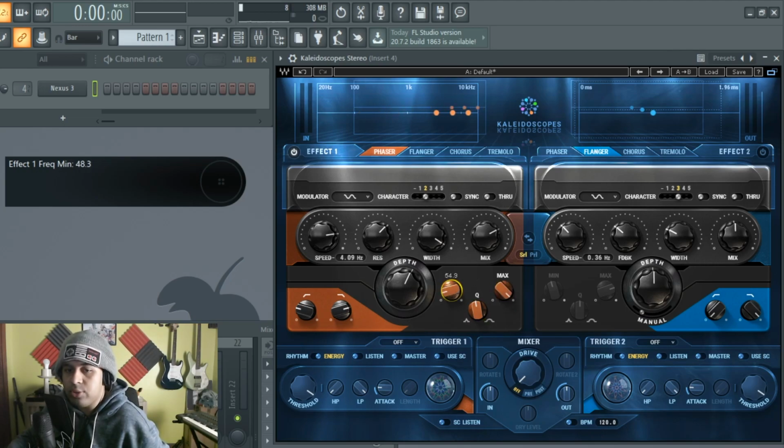Oh yeah, I forgot to talk about this one. Over here we have the frequency range for what we want to affect. So let's say we want to only affect about 7.5 thousand frequencies and above. So you can hear only the 7.5 and above. Let's go down to like 2000. So as we bring this down, we hear more of the effect from the higher. Bring down to the low.